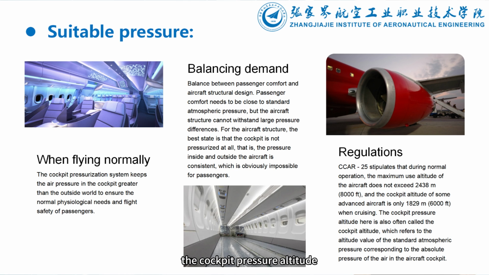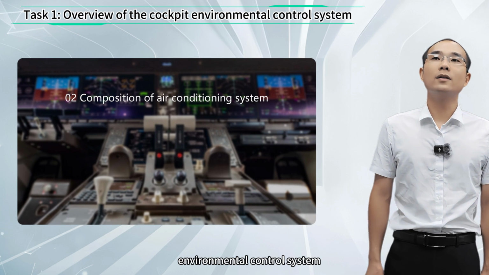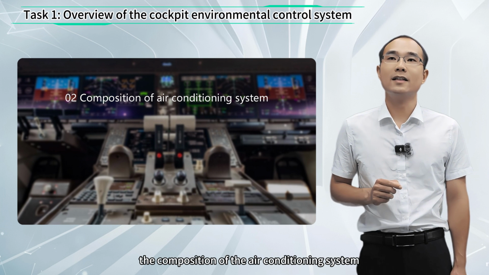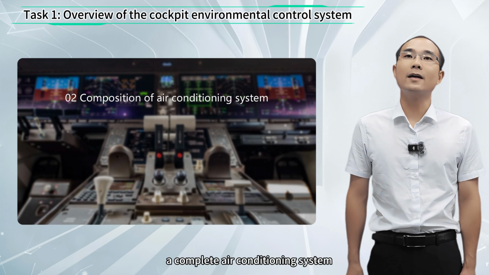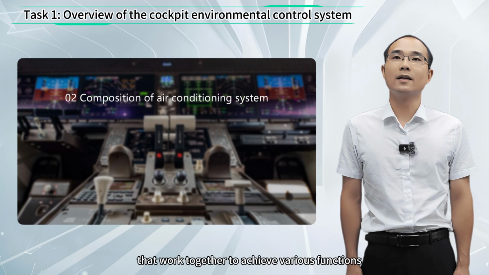The cockpit pressure altitude. Cockpit altitude here refers to the altitude value of the standard atmospheric pressure corresponding to the absolute pressure of the air in the cockpit. After understanding the functions of the cockpit environmental control system, let's learn the second part, the composition of the air conditioning system. A complete air conditioning system consists of multiple subsystems that work together to achieve various functions.